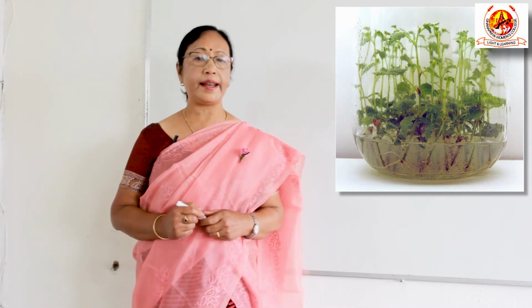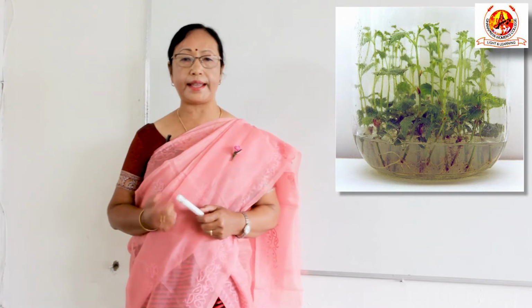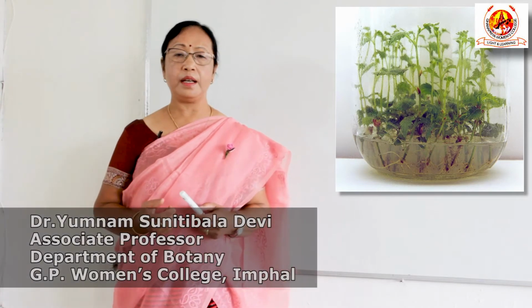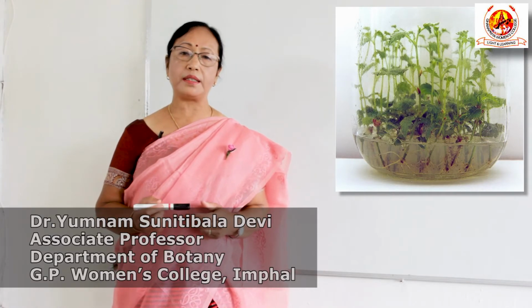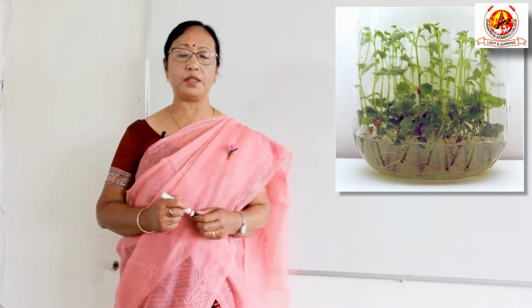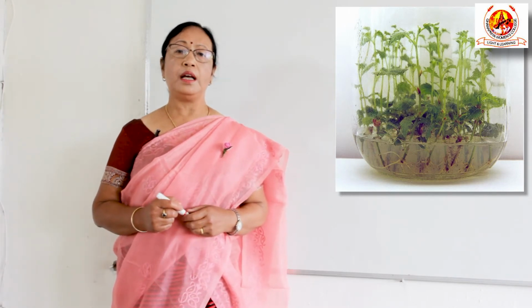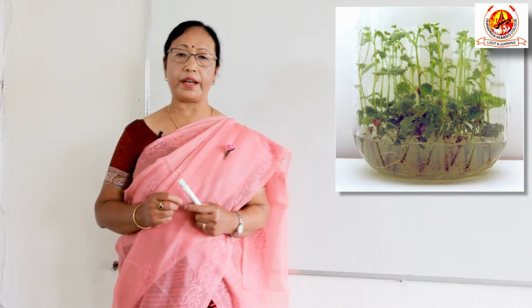Now, what is an explant? The explant may be any part of the plant, whether it is a cell, tissue or organ, but it should be living. Dead parts of the plants cannot be used as the explant. And aseptic condition means the condition has to be totally aseptic, without any unwanted microorganisms.